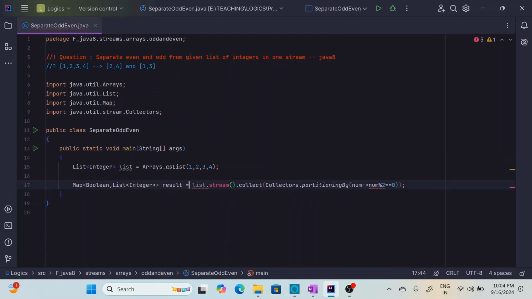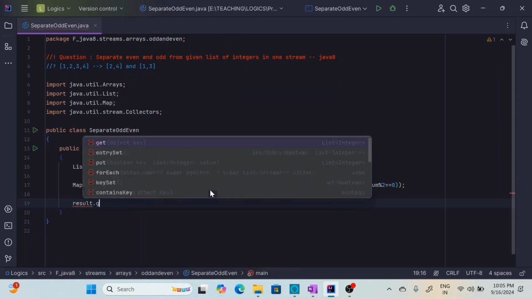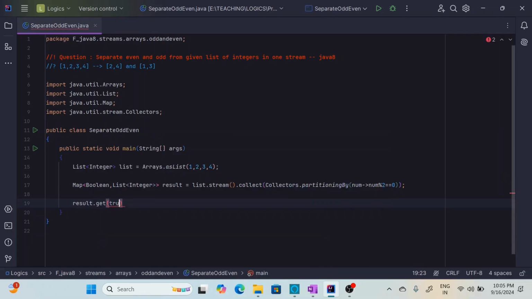The object name is result. Now it is a map. To get the values from the map, we have to use the get method. I want to pass the true key. We know it returns only true and false groups. So when we pass true here, wherever the condition is met for the input elements, those will be part of the true group.